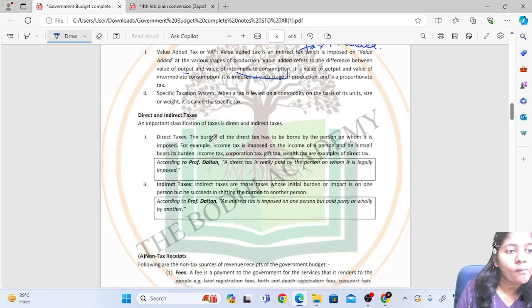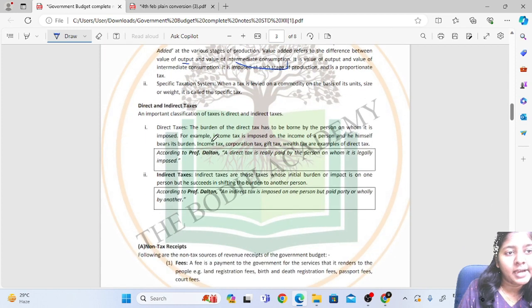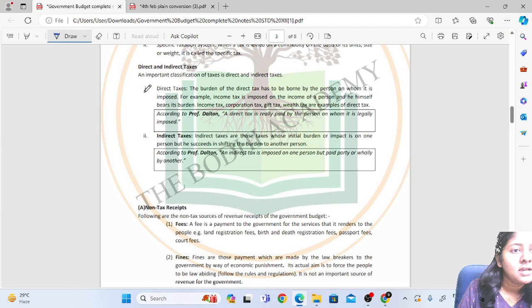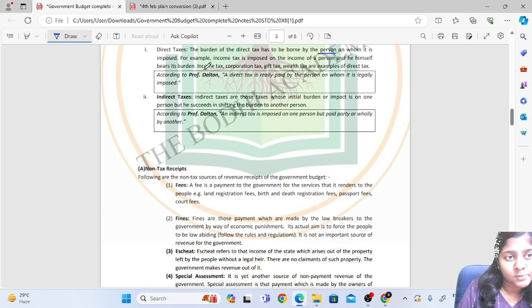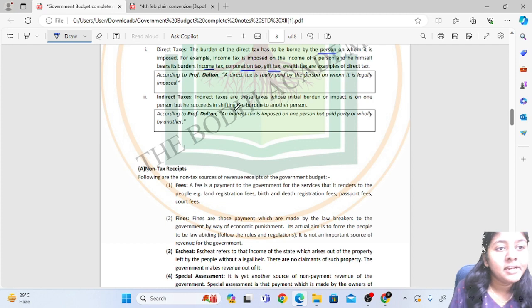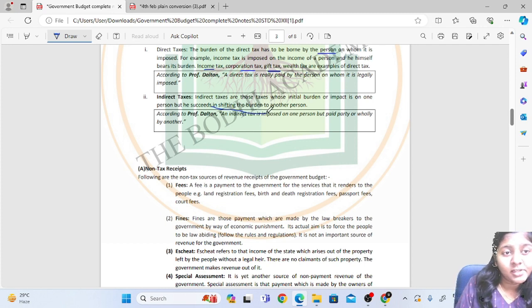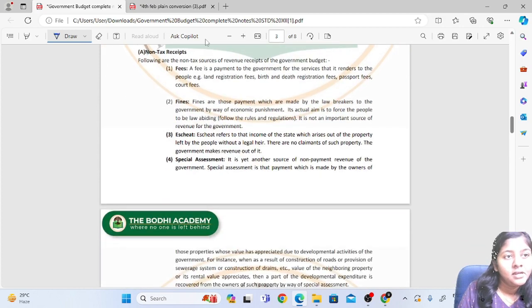This is what we saw, direct taxes and indirect taxes. The burden of direct tax has to be borne by the particular person on whom it is imposed. So these are the different types of taxes: income tax, corporation tax, gift tax, wealth tax. These are some examples of direct tax. Indirect tax just shifts the burden to another person.